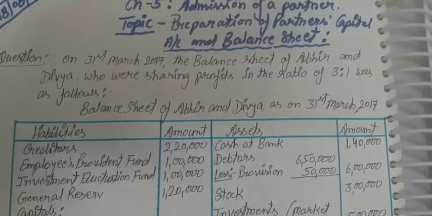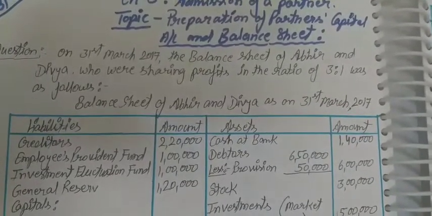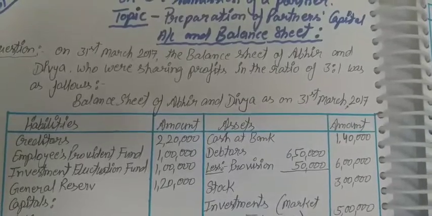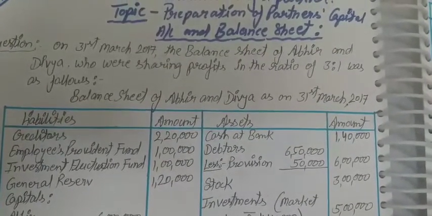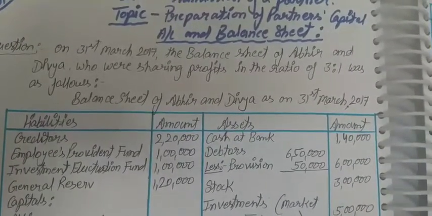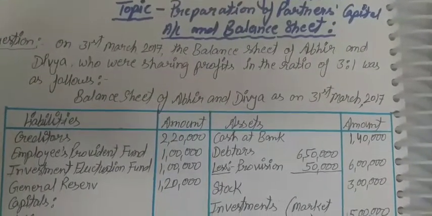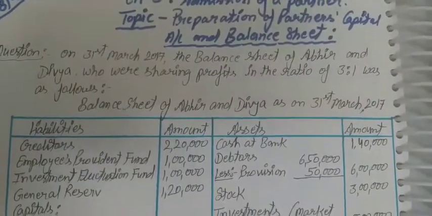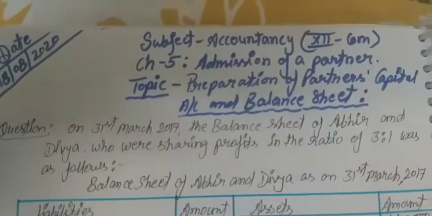Otherwise, if we do not read the question carefully, then some numerical problems will be faced in your solution. So first we should read the question carefully and then solve the problem.